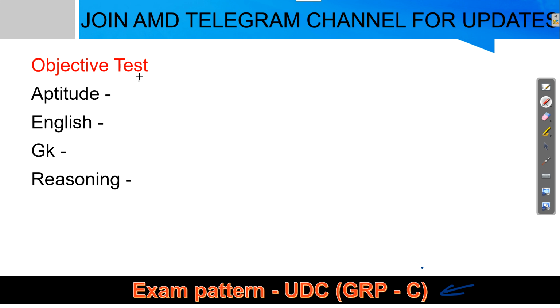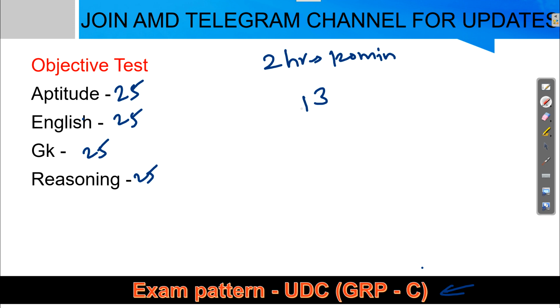For the objective test you have aptitude, English, GK and reasoning: 25 questions each. You will get a total time of 2 hours, that is 120 minutes. Marking will be positive 3 marks and negative 1 mark. So the total paper is 300 marks for the UDC objective test.